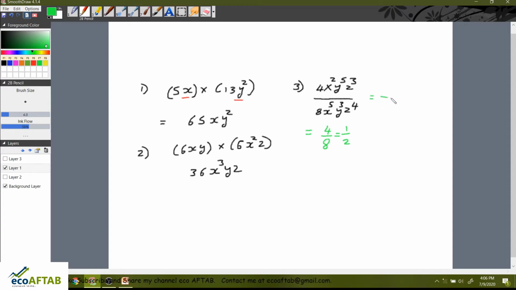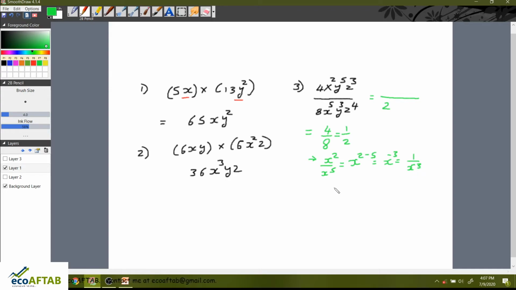So this is equal to 2, and the next variable is x square divided by x raised to 5. As we know in exponents, x square divided by x raised to 5 can be written as x raised to 2 minus 5, that is equal to x raised to minus 3, or we can write it as 1 upon x cube.